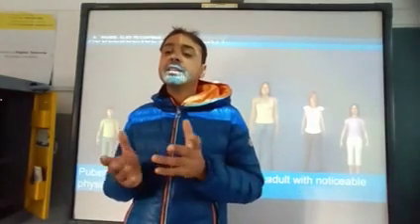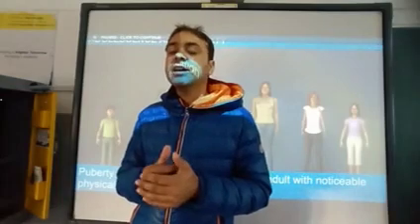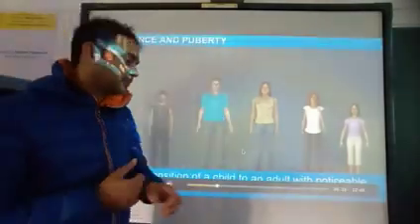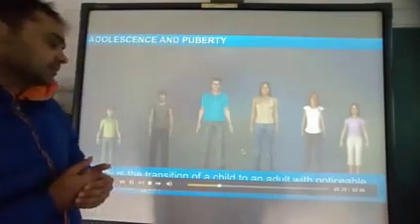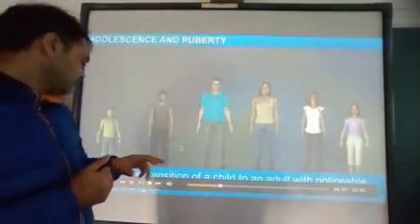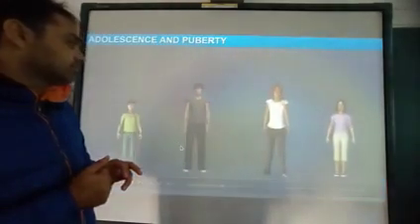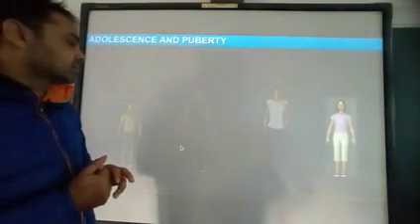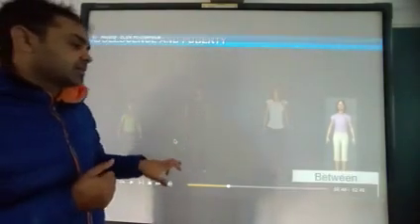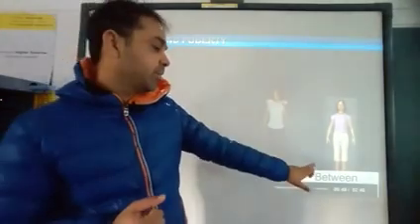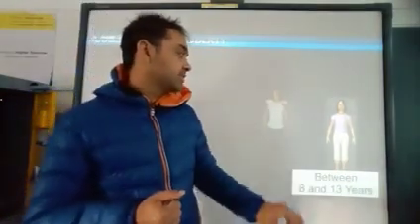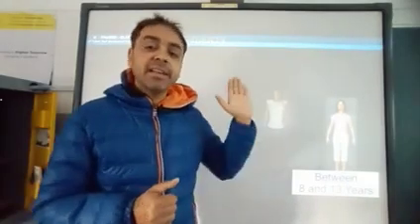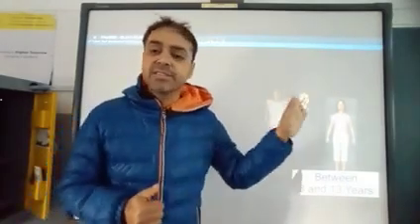So these are some physical changes that take place in the age of puberty. The onset of puberty starts much earlier in girls. At the age of 11 to 13, they start this age of puberty, and in girls it starts earlier than in males.